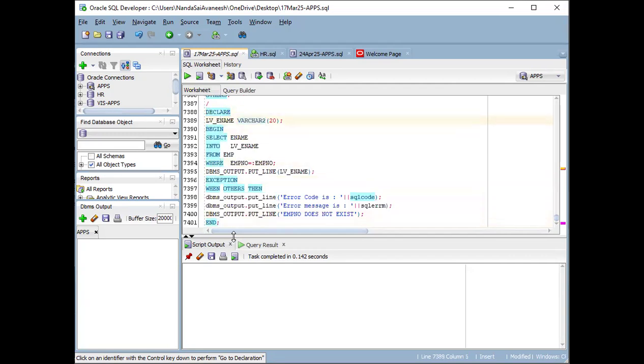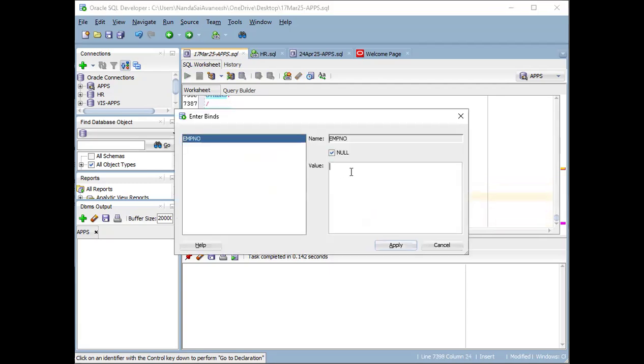DECLARE lv_ename VARCHAR(20) BEGIN SELECT ename INTO lv_ename FROM emp WHERE empno = :employee_number, that is a bind parameter. DBMS_OUTPUT lv_ename. EXCEPTION WHEN OTHERS THEN the error code is SQLCODE, the error message is SQLERRM, employee does not exist. Already displayed in the above one also, so let me execute this one. Okay,